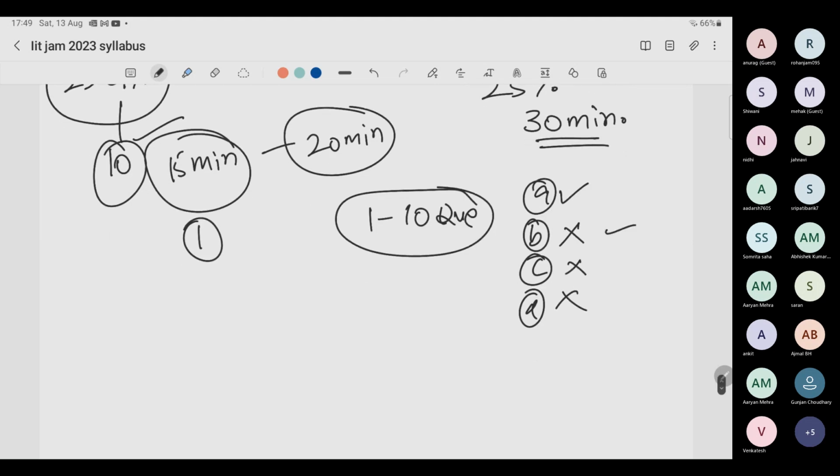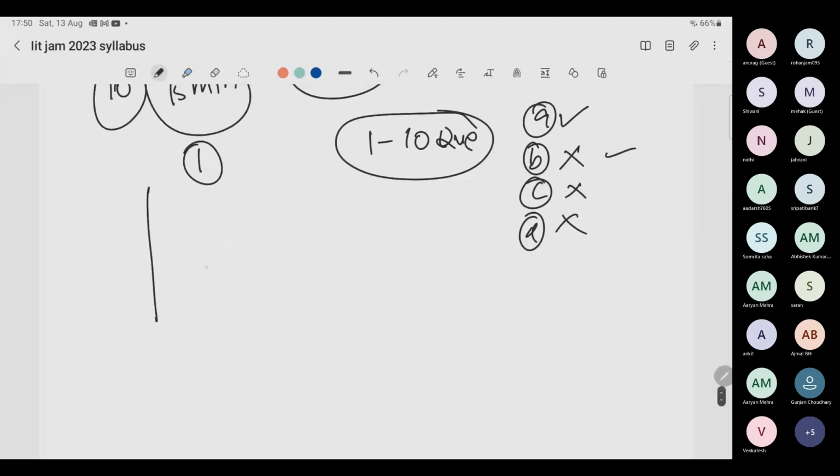Why are they wrong? Also put a logic for that. And also put a logic for why I'm ticking D. Then if there are units given in the questions, make sure you are putting the right units. Make sure whatever numerical calculation you are doing, do it slowly, so that you do not have to do it two times. Why?